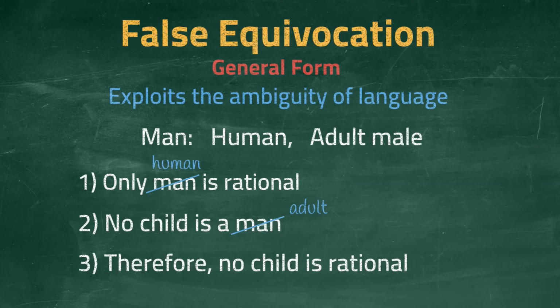Some languages are more vague than others, and so it becomes easier to commit this fallacy. The key is to realize that more than one meaning of the word is being used in the same argument. Let's have a look at a real example of someone making this mistake.